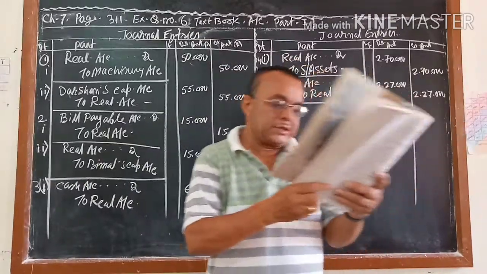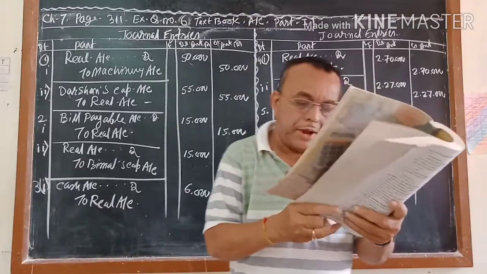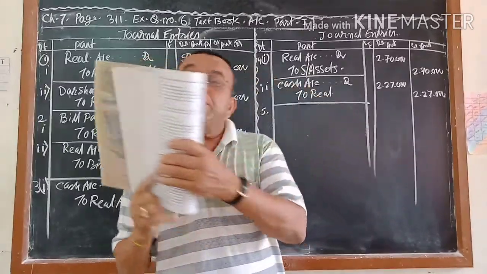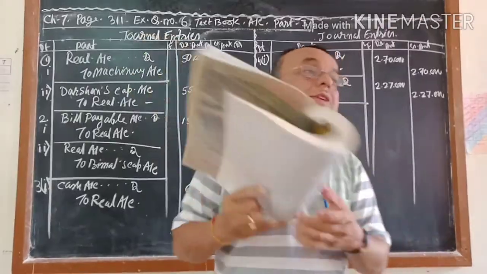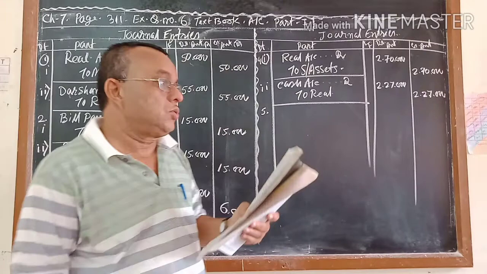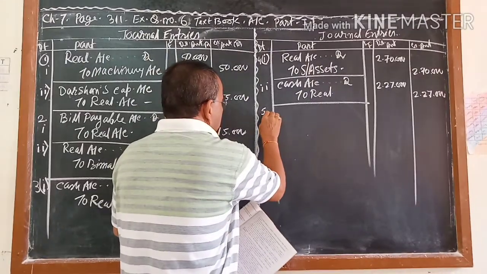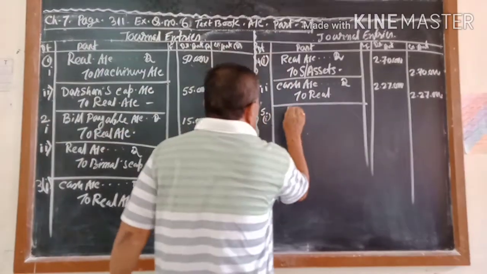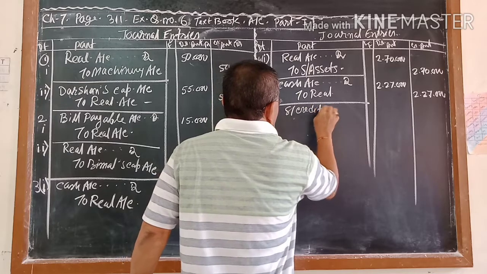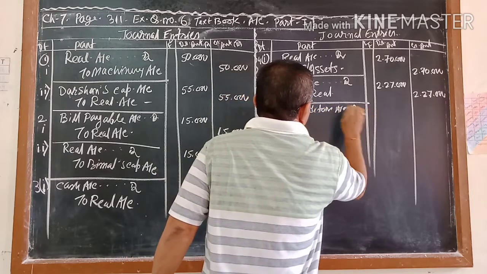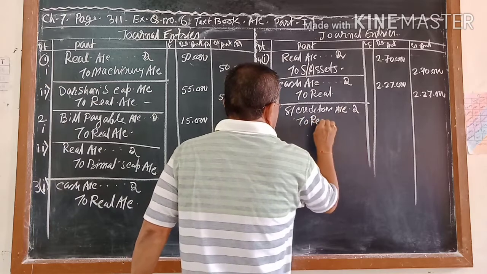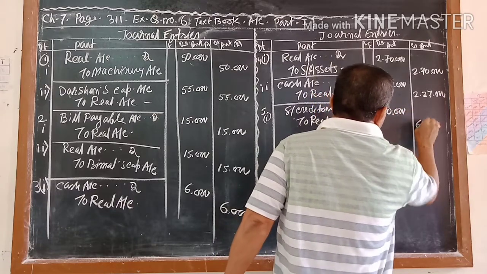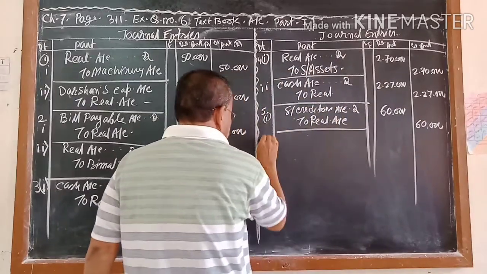Fifth is given. The sundry creditors of rupees 60,000 paid at 25% discount. Sundry creditors of rupees 60,000 is given, so first pass the transfer entry. 60,000 sundry creditors, you pass the transfer entry. So 5-1. Sundry creditors is the credit balance. You have to make it a debit. Sundry creditors account debit to realization account. How much? 60,000. Transfer entry. Why do you transfer? You transfer to the realization account.